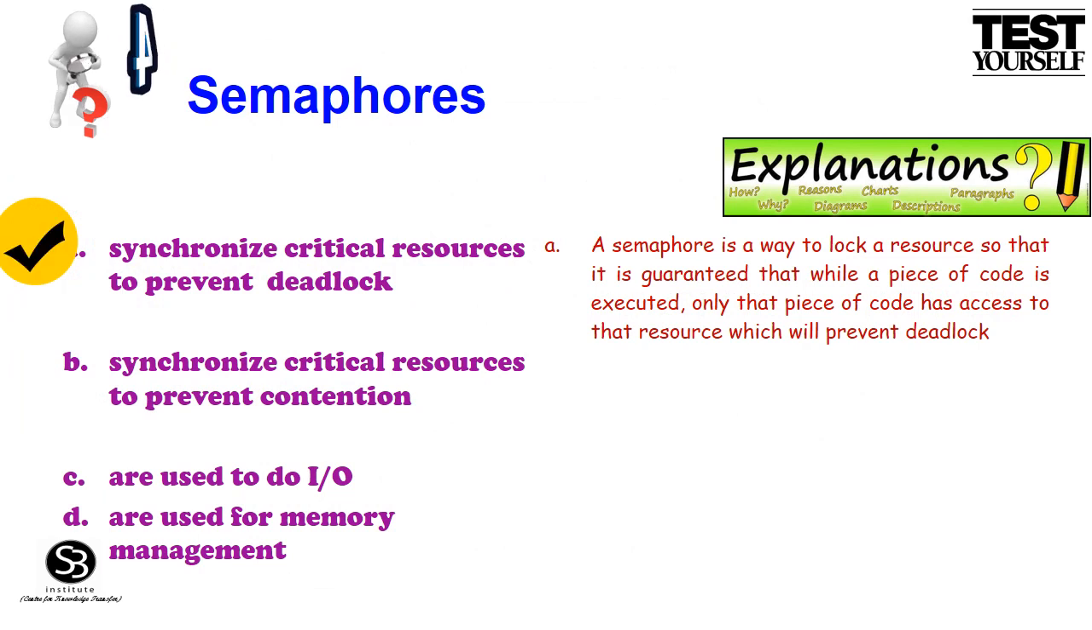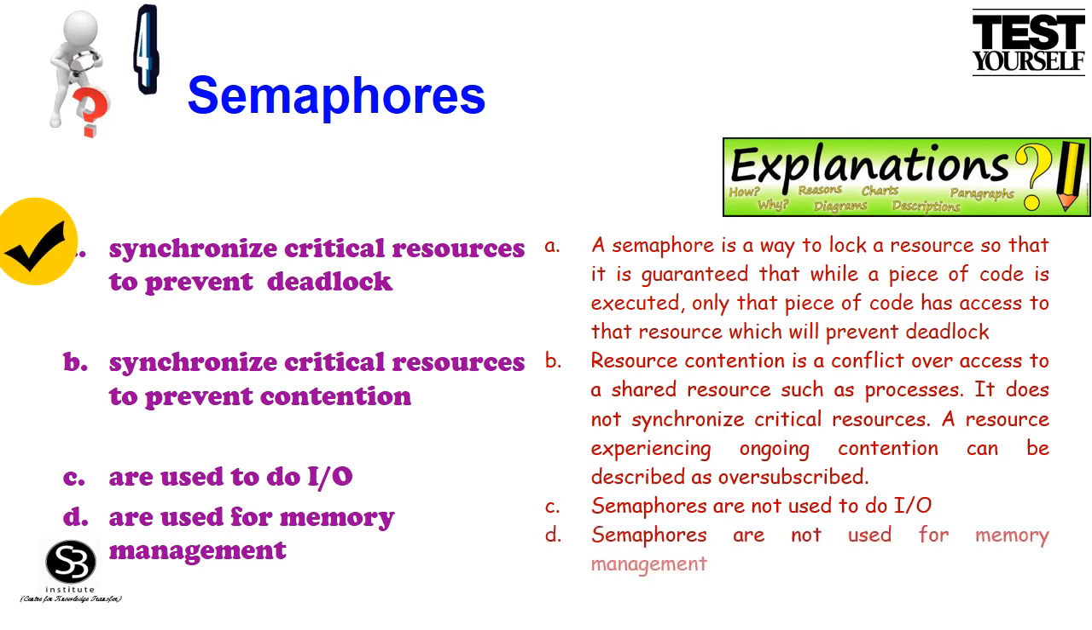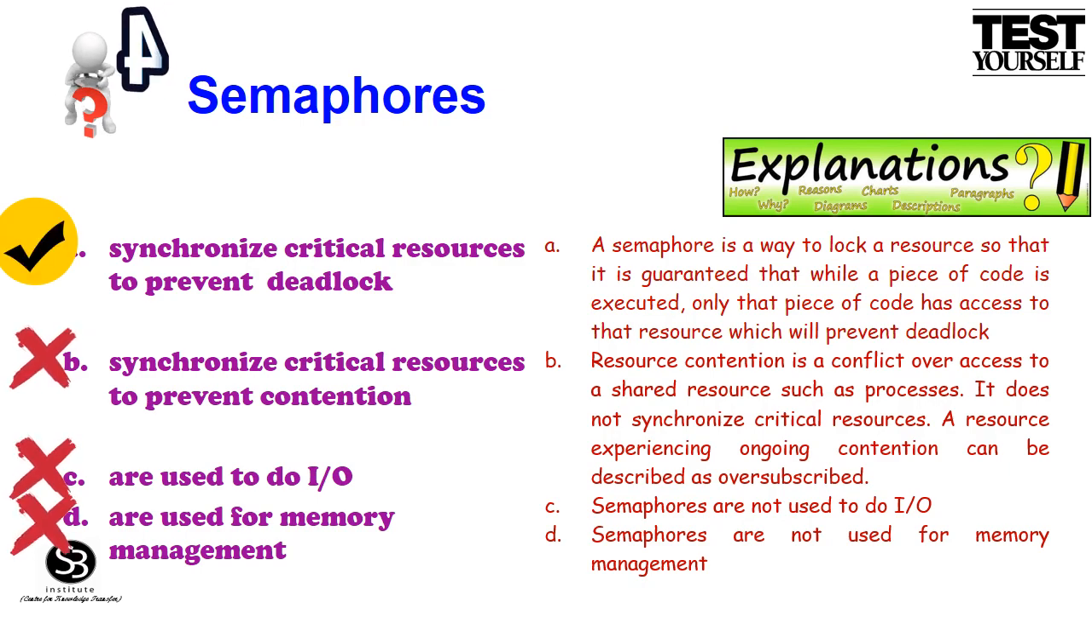Option B, synchronize critical resources to prevent contention. Resource contention is a conflict over access to a shared resource such as processors. It does not synchronize critical resources. A resource experiencing ongoing contention can be described as oversubscribed. Option C, are used to do input-output. Semaphores are not used to do input-output. Option D, are used for memory management. Semaphores are not used for memory management. Hence, option A, synchronize critical resources to prevent deadlock, is a suitable answer.